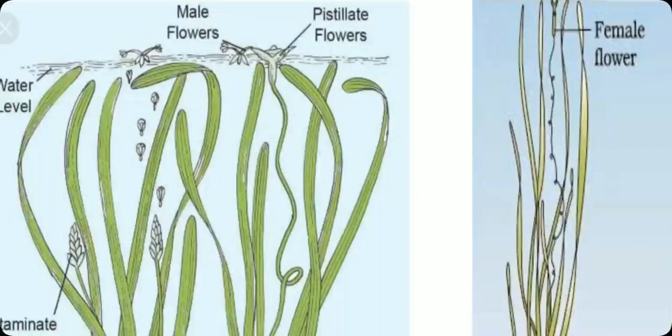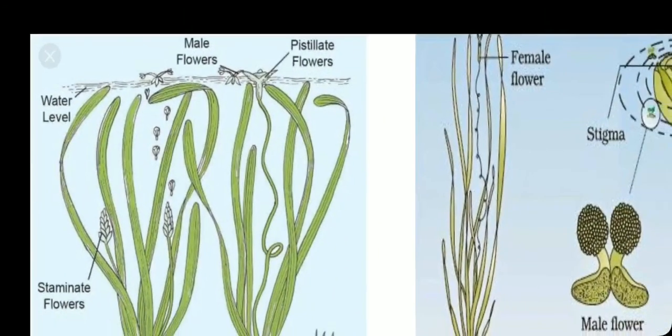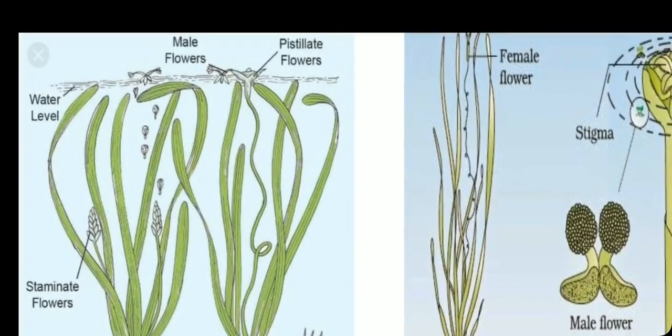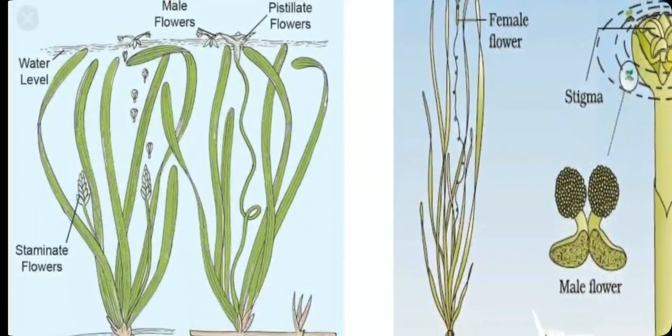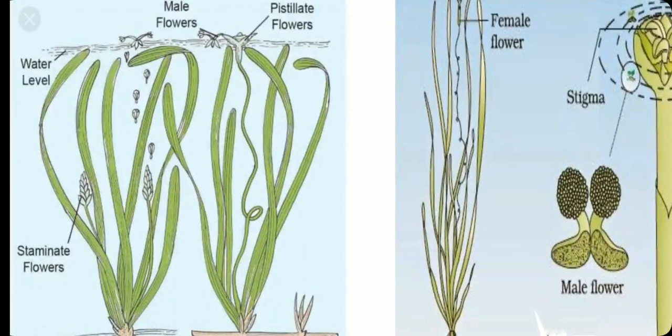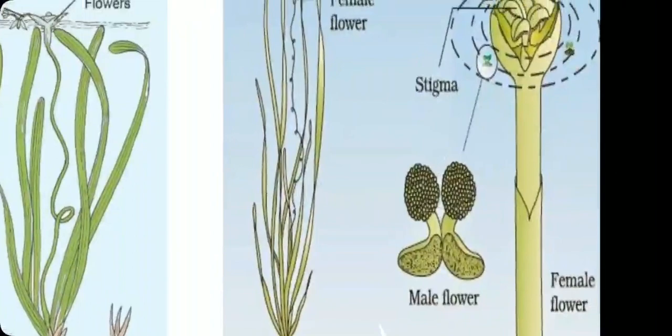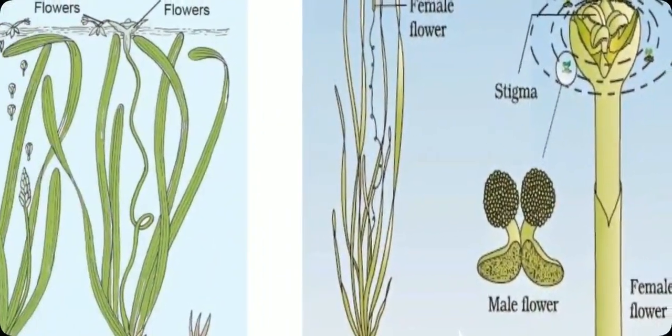When it catches the pollen grain, it coils itself as it grows, since the female flower is on a long, flexible stalk. It coils and goes down into the water, and after that the further development of fruits and seeds takes place. Here you can see the structure of the male flower and the female flower. Got it?